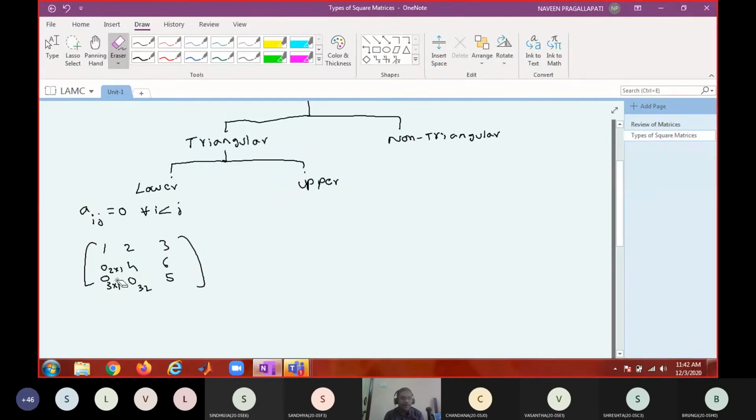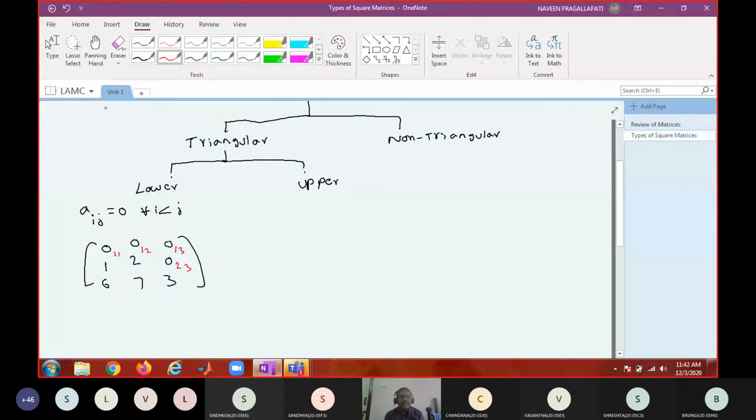Okay. So lower triangular matrix means what? Upper elements are 0: 2, 3, 0, 0, 0, 1, 6, 7, something like this. Now this is in 1, 1 position, this is in 1, 2 position, this is in 1, 3 position, this is in 2, 3 position.